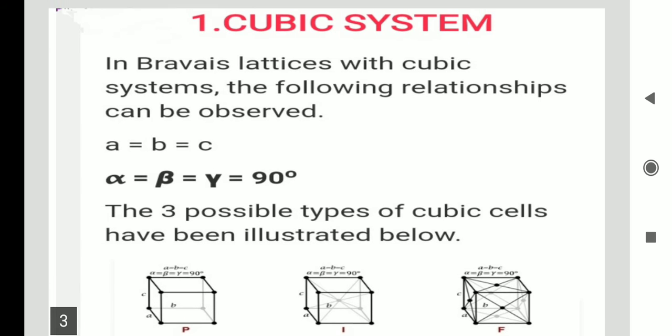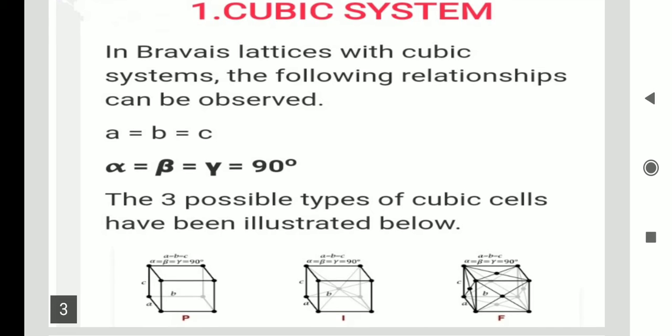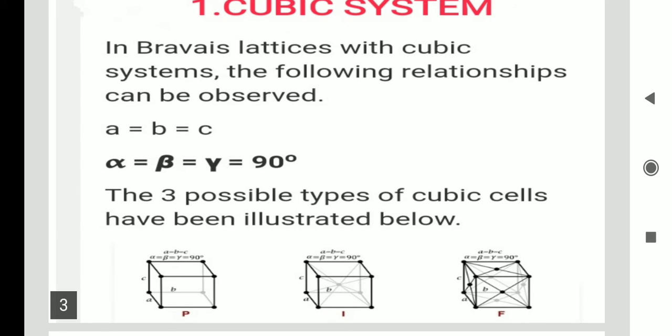Let's see, in the cubic system, the parameters a, b, c: a equal to b, b equal to c. That means parameters a, b, c must be equal. Similarly, the interaxial angles alpha, beta, gamma must be equal, and they must be equal to 90 degrees.